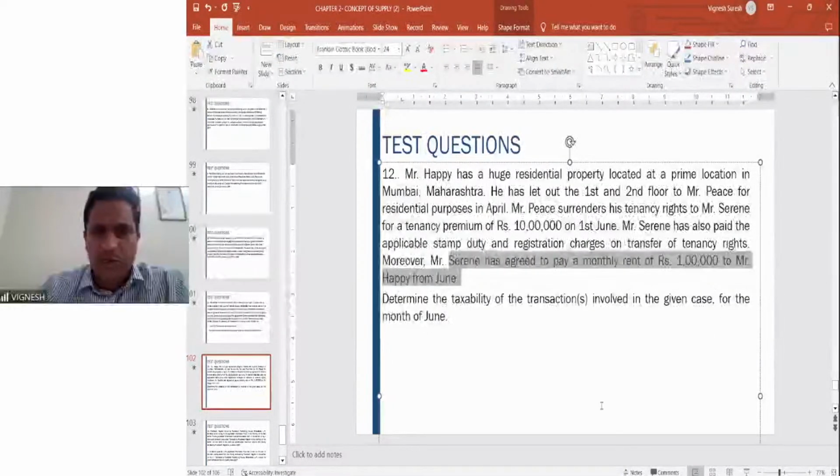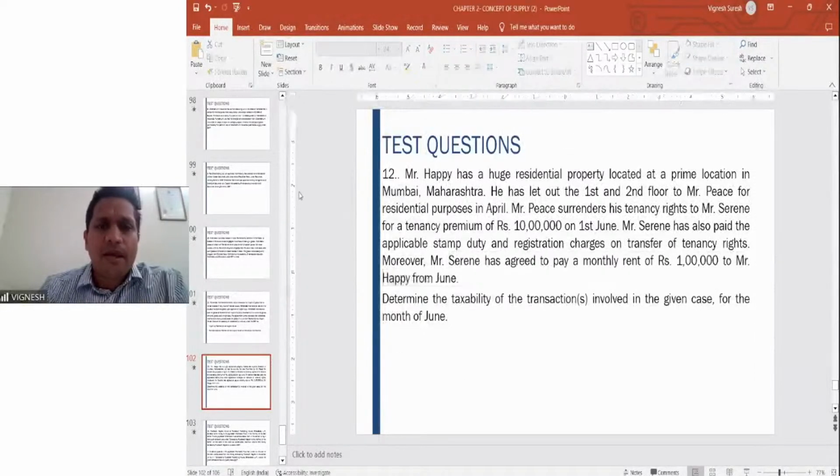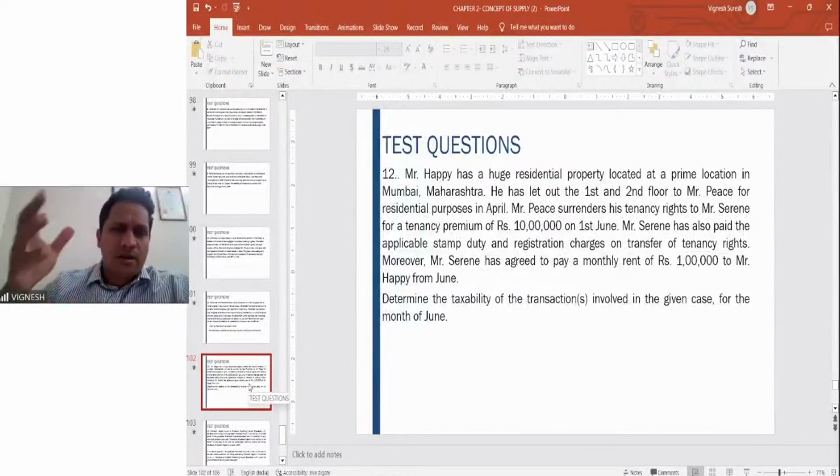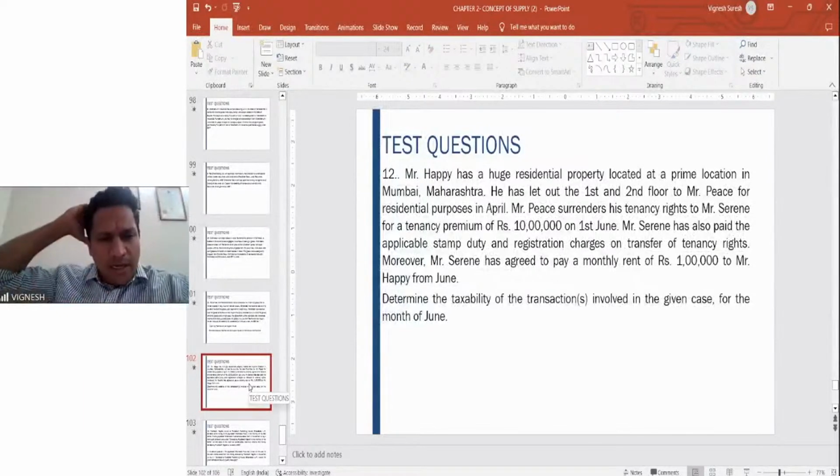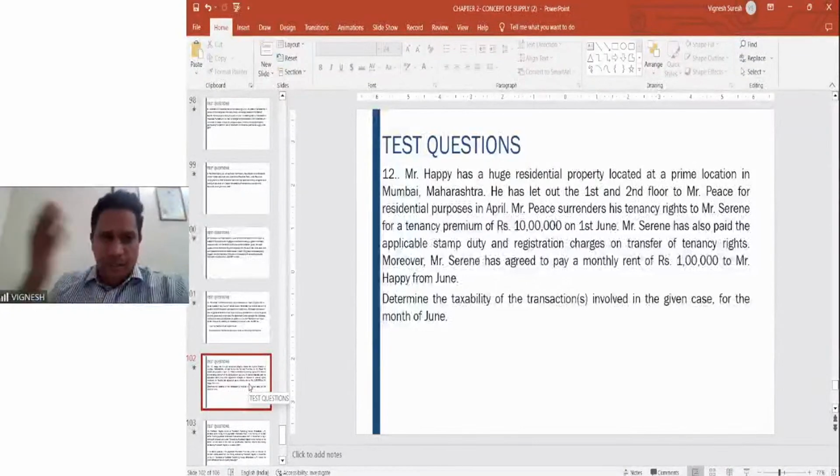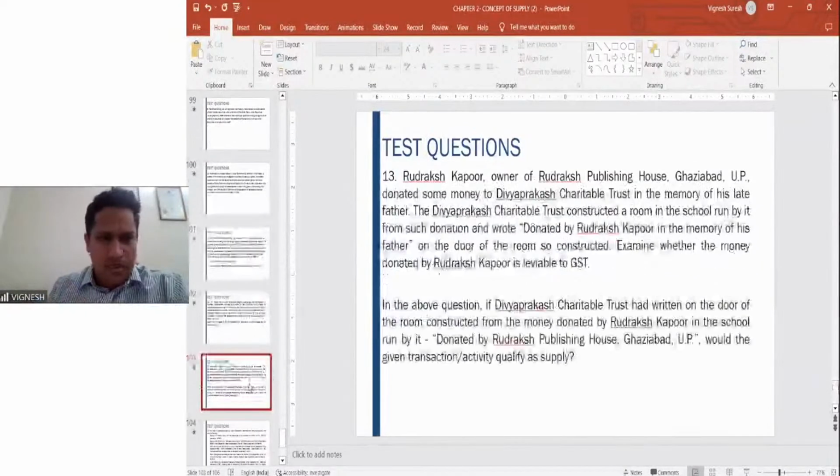Monthly rent of 1 lakh rupees to Mr. Happy from June is there. Renting of residential property is exempt from GST. We'll cover that in the exempt topics. So here, this 1 lakh rupees rent is exempt from GST. Some problems also involve the provisions of other chapters. So once you cover the other chapters, these problems will become clearer.